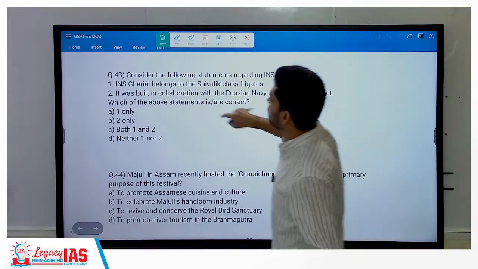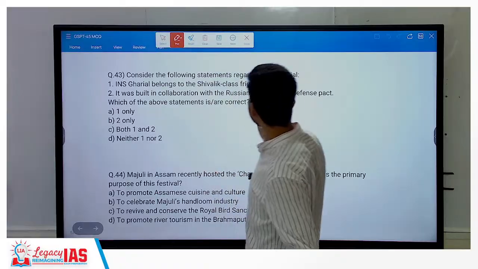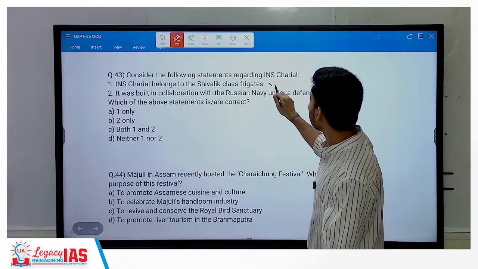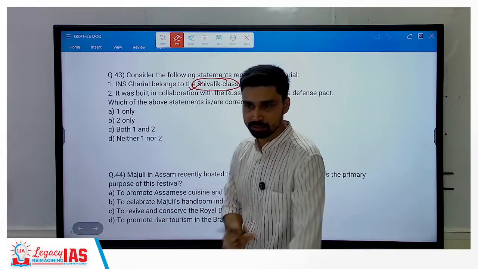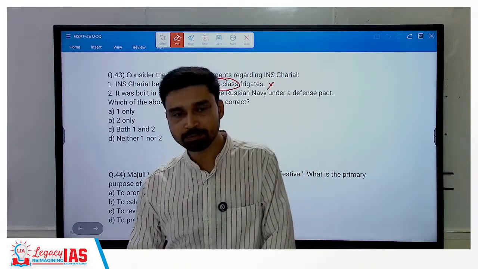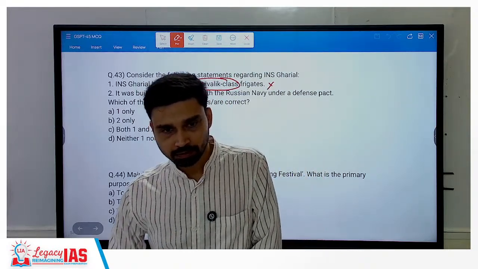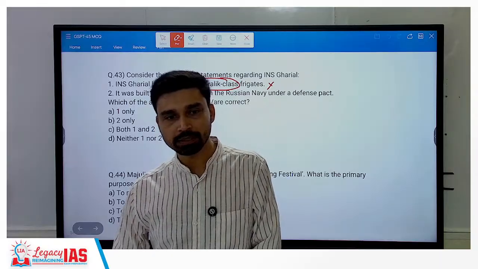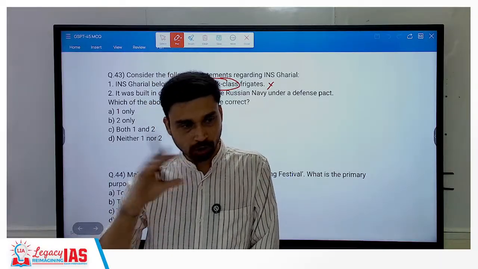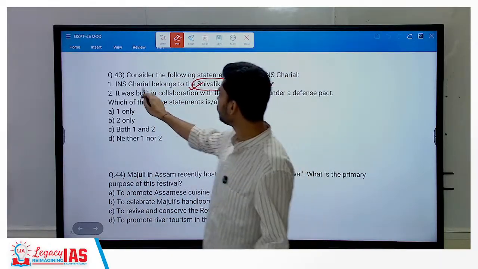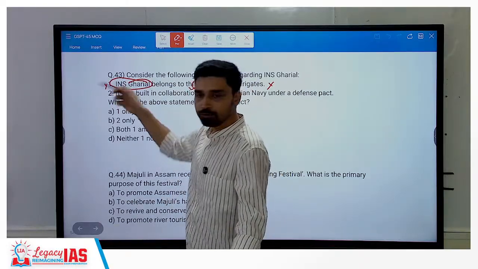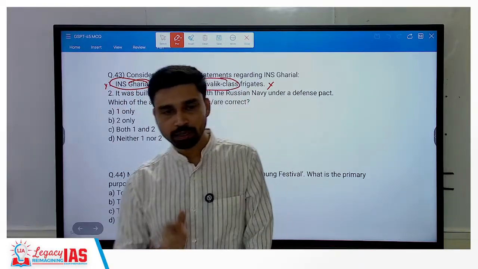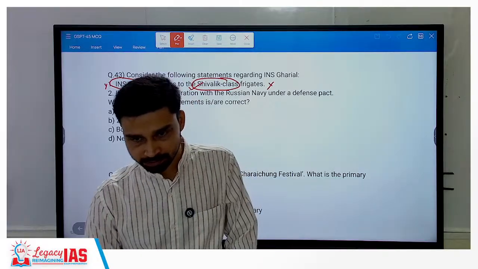INS Ghadial belongs to the Shivalik class frigate. No, see, it's simple. In the current affairs class, I told you that if it is Shivalik class, all the ships will be named as per what? Mountains only. Right? Shivalik class means all will be Himgiri, Udayagiri, we have discussed. So all of these will be names of mountains. Ghadial is what? Is it a mountain or not? No. Okay, so that's why you do not even have to know it. If you use logic, you'll be able to understand that this is an incorrect statement.